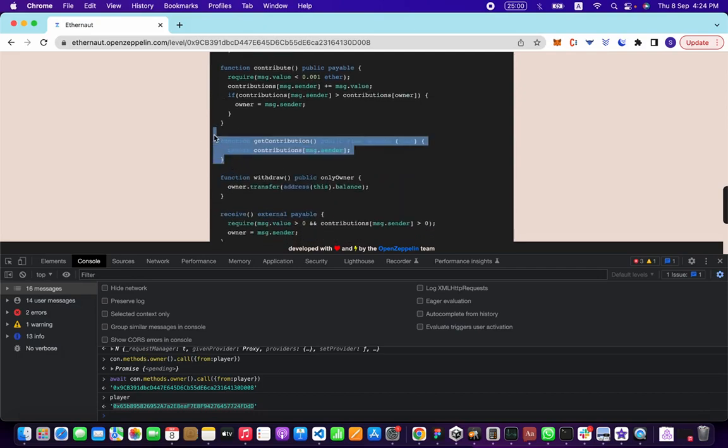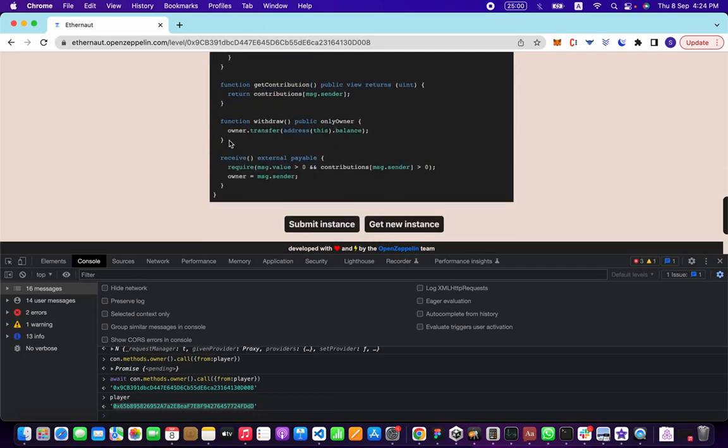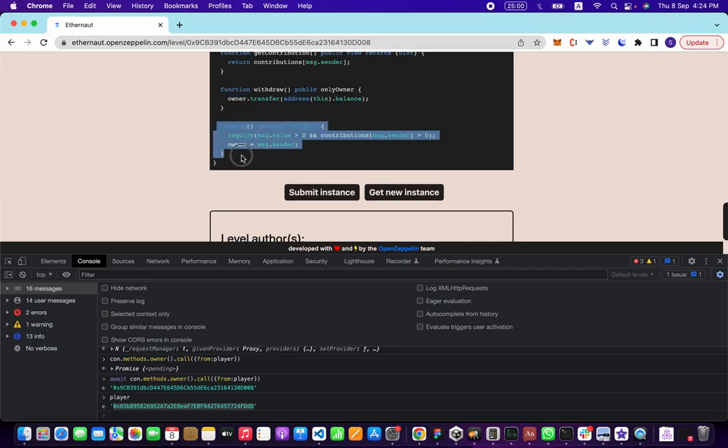Okay, get contributions: we can get how much contributions there are. Withdraw: transfer all the balance that this contract has to the owner. And this one is the special one. It says the message value has to be greater than 0, and the contribution of the sender has to be greater than 0, so it cannot be 0.